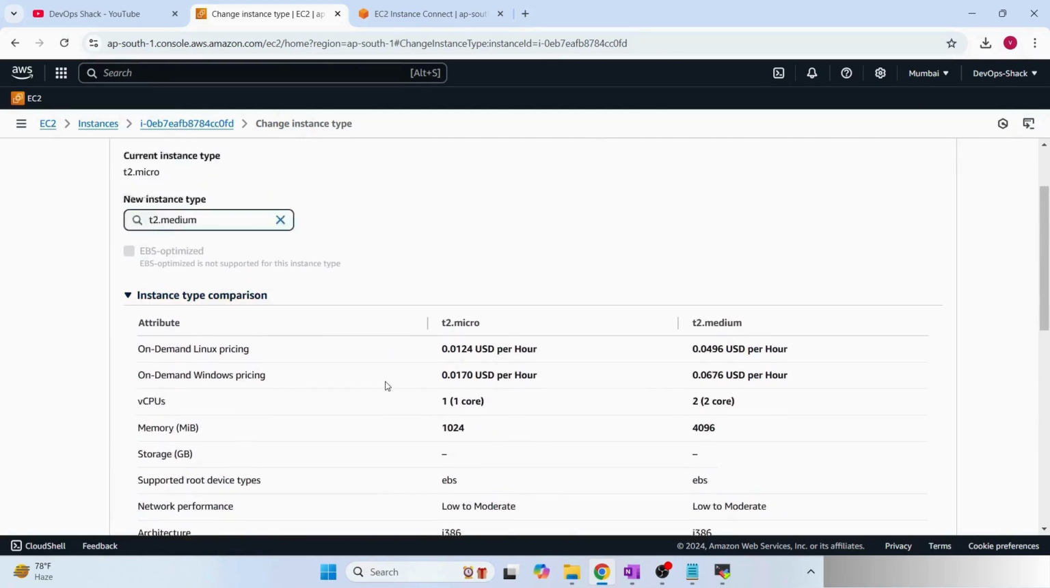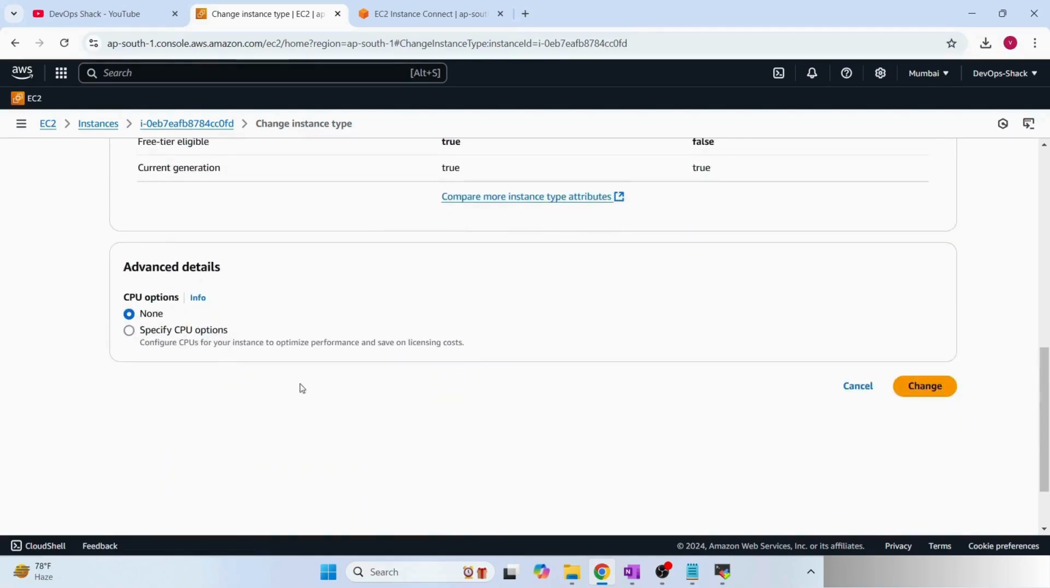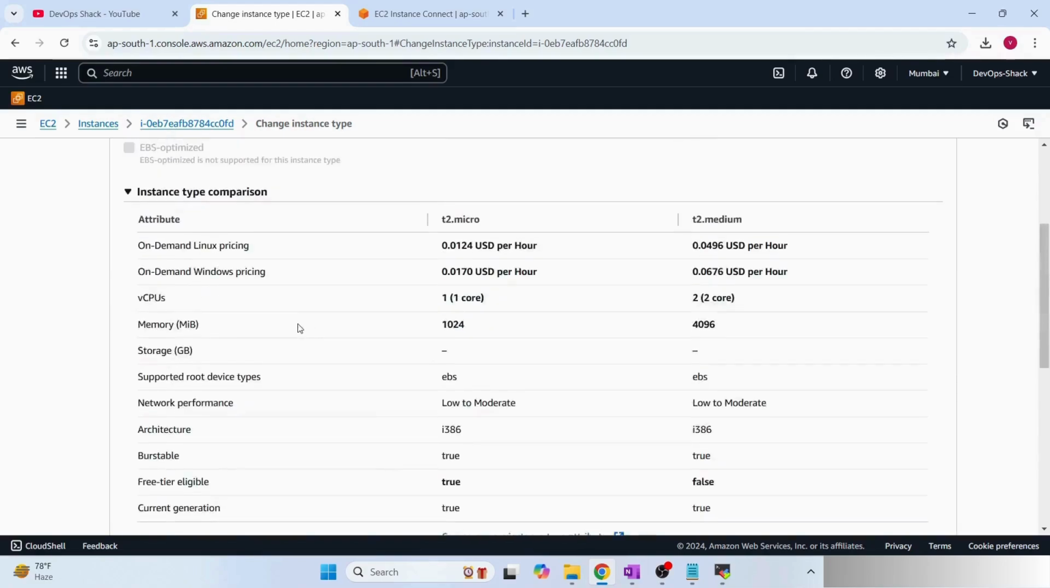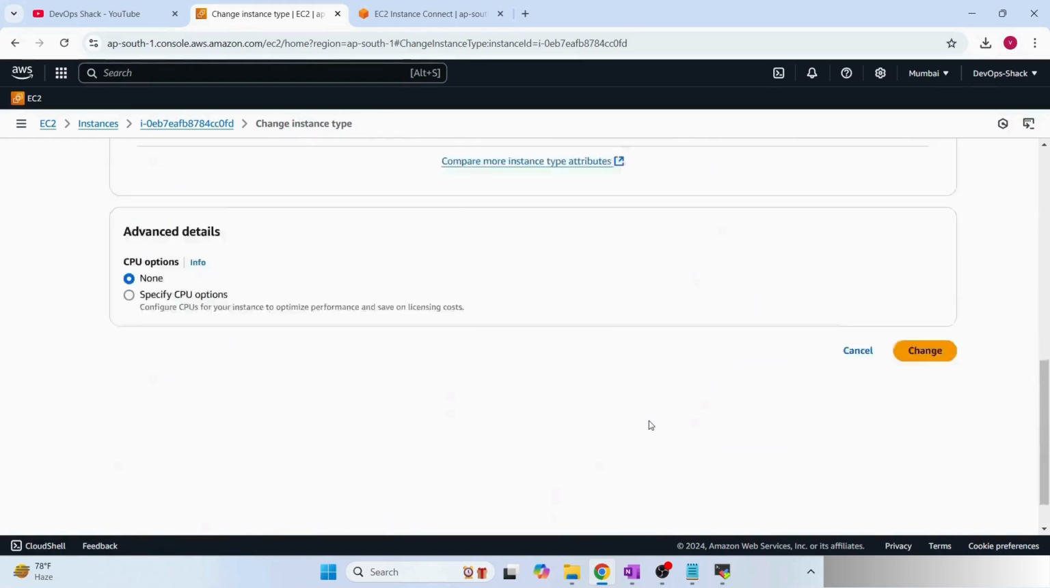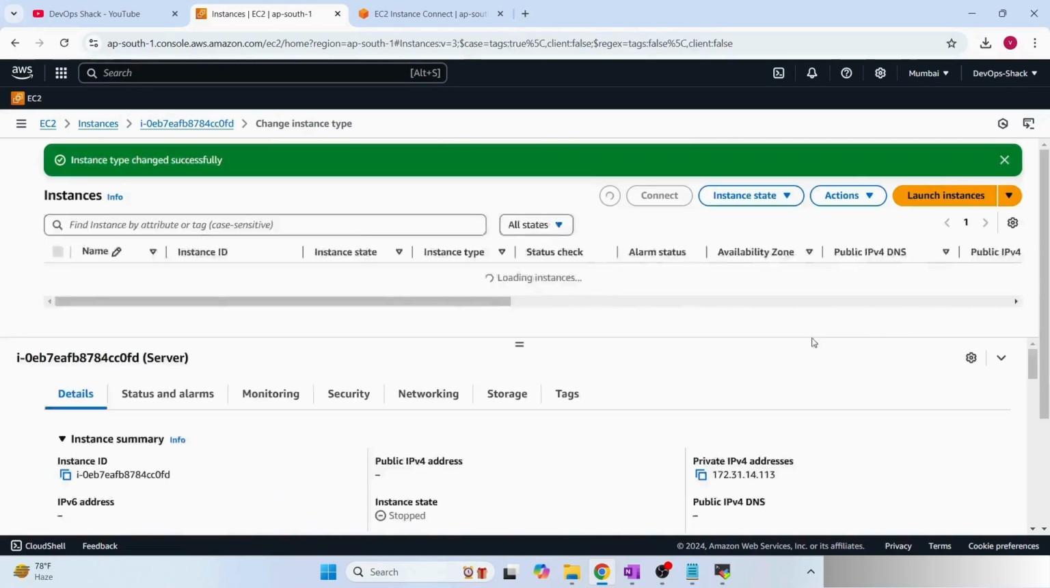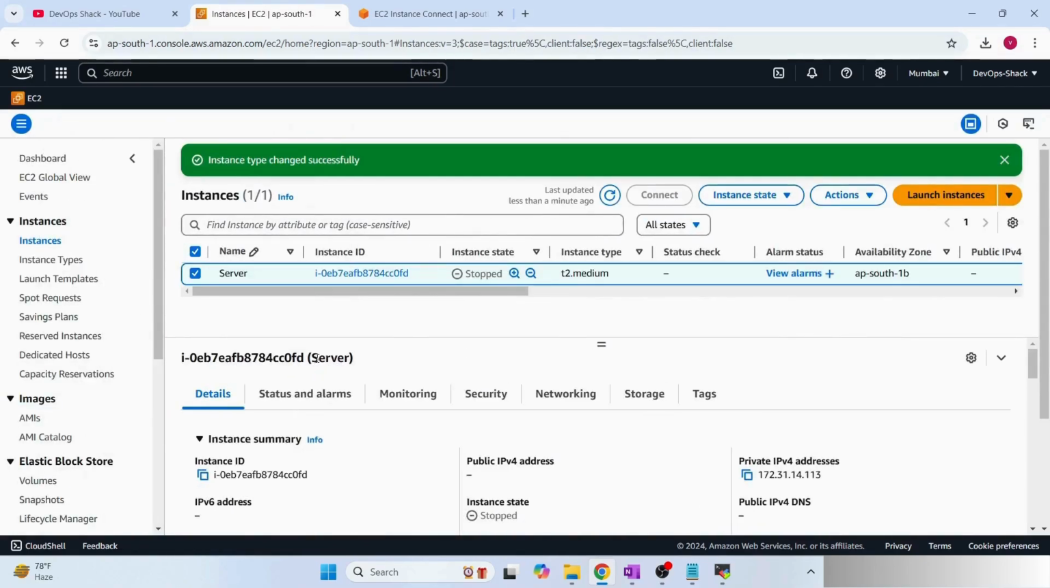Okay, and scroll down, and yeah, so CPU options we are not changing anything, we are just keeping it as it is. And here we have 2 cores on T2 medium. Here it was just 1 core. Okay, you can see these are the changes that are going to be done, and now I can click on change. Okay, and now I can start the instance.